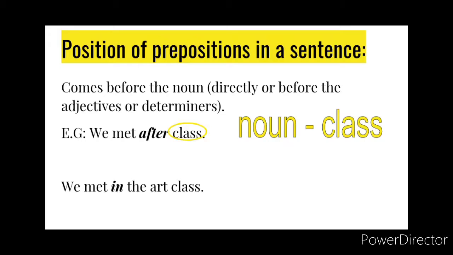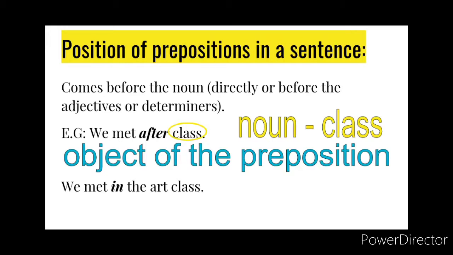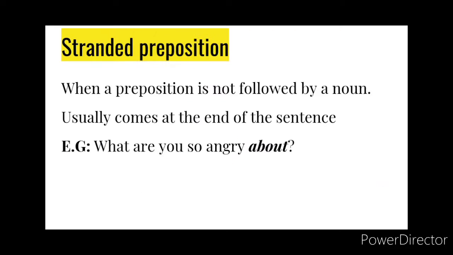Right? So the noun that the preposition comes before is called the object of the preposition. That means that the preposition tells you more about that particular noun. Okay. However, as we saw in the sentence, we met in the arts class, the preposition does not come immediately before the noun.